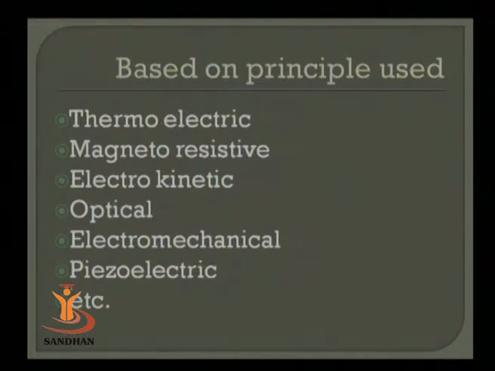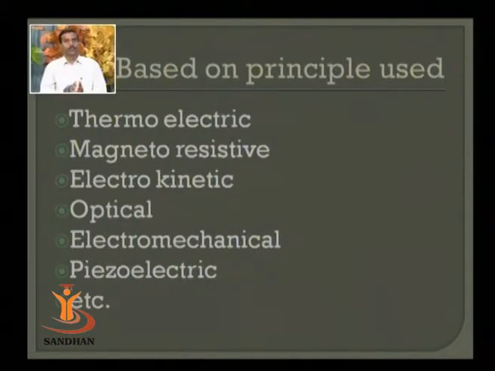The last classification criterion is based on the principle that we are utilizing for the measurement. Different principles are available. I am mentioning just five or six, but the list is endless. Thermoelectric measurement, where temperature is converted to an electrical quantity. The temperature is generated due to different effects. For example, if I am utilizing cycles of thermodynamics, then temperature may be due to the change of pressure, or due to the change of motion. That temperature is converted to an electrical quantity and ultimately measured.